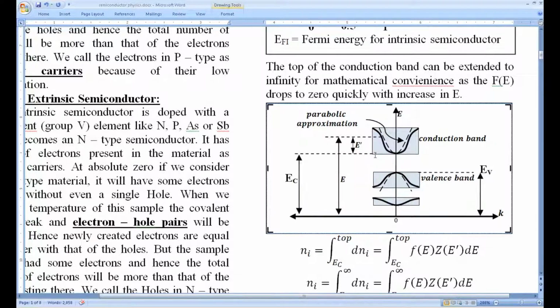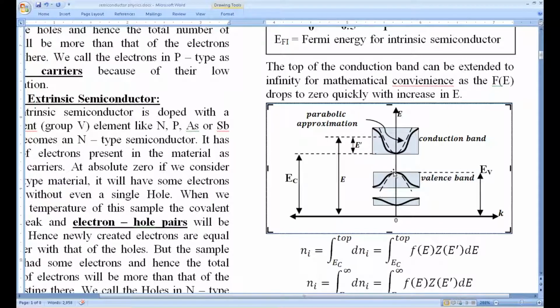If you choose this dotted line as EC with respect to ground, mathematically you can easily prove that EC plus E dash is this E. So I repeat, EC plus E dash is equal to E, which we are going to derive in a moment. And the same logic is applicable for the valence band also.